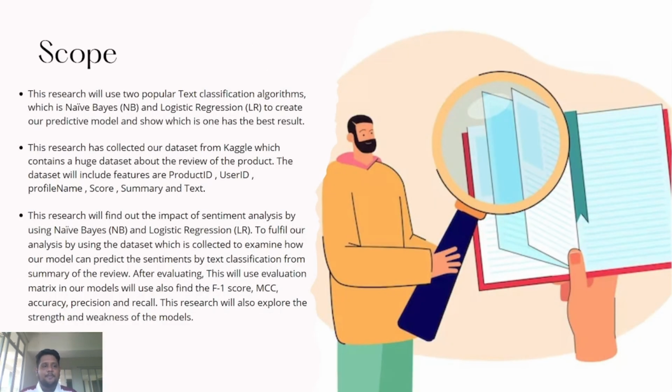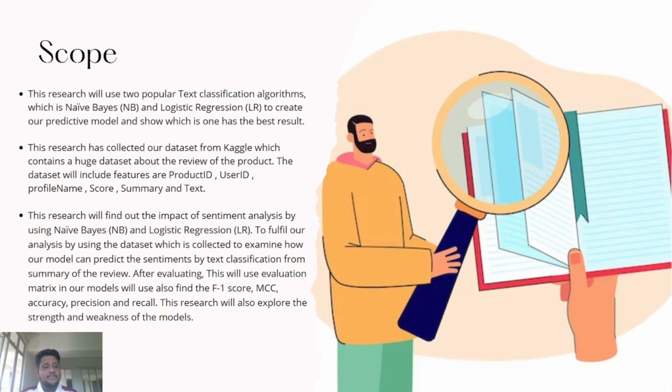Let's discuss the scope. This research will use two popular text classification algorithms, which are naive-bayes and logistic regression, to create our predictive model and show which one has the best result after feature selection and before feature selection. This research has collected our dataset from Kaggle, which contains a huge dataset about the review product. The dataset includes product ID, user ID, profile name, scores, summary, and text.